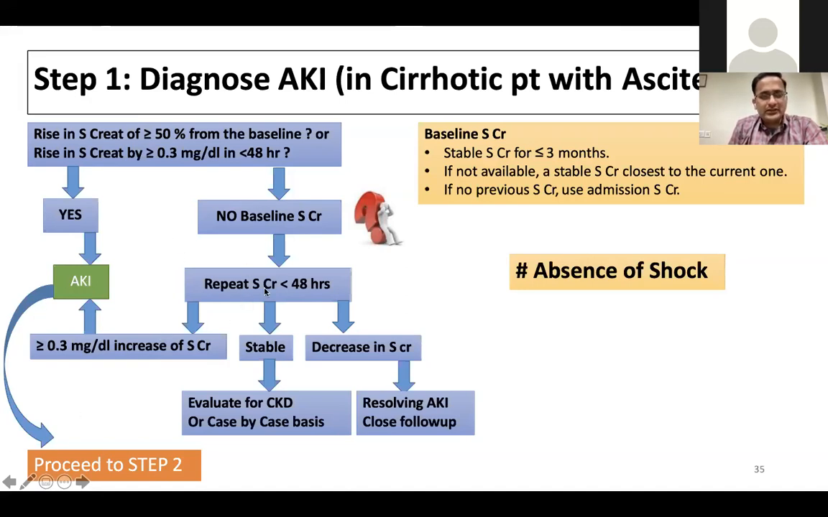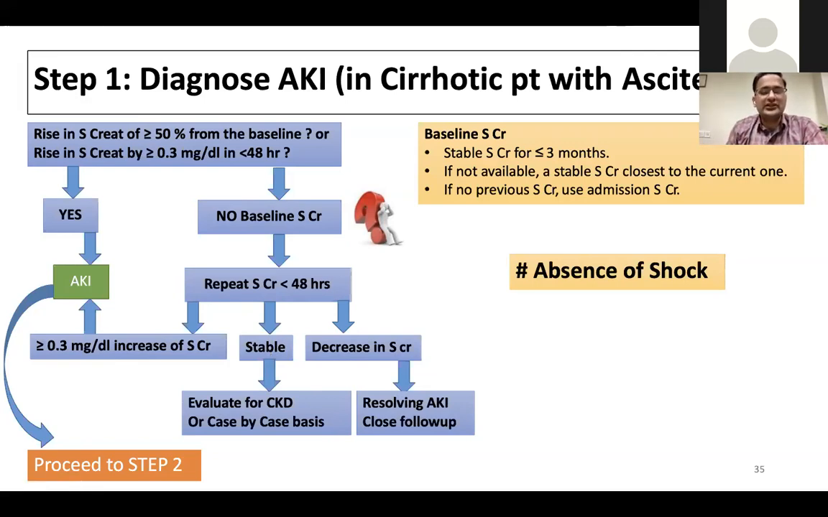If we do not have the baseline, on repeating creatinine, if there is a decrease in serum creatinine, then it is resolving AKI and just needs follow-up, maybe diuretic-related AKI that is resolving and we are following it up. Or a stable patient, meaning creatinine remains high but neither improves nor worsens.